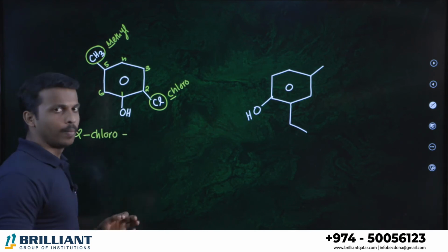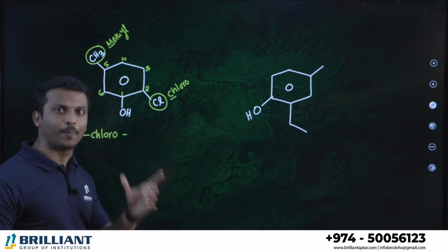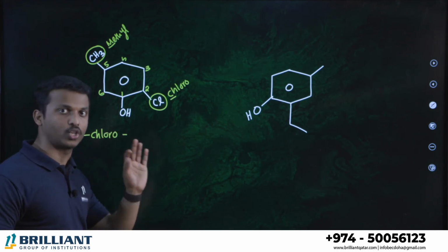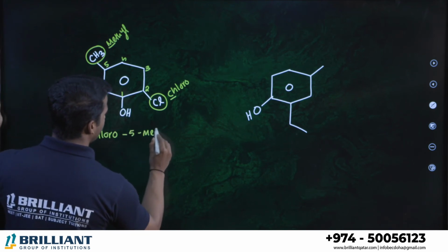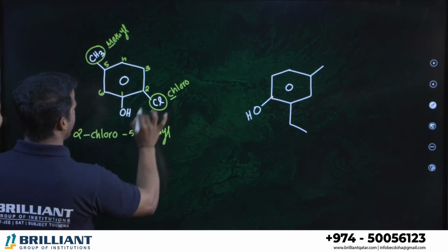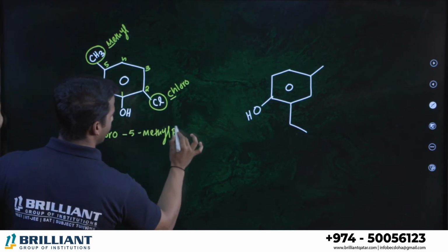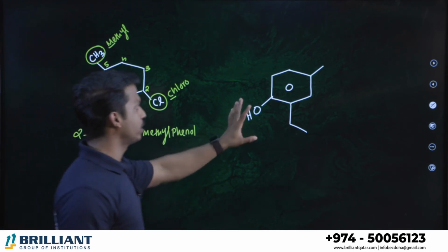As I told you, please don't use ortho, meta, para while writing the IUPAC name. Numbers should be mentioned: 2-chloro and 5-methyl. Benzene with OH is called phenol.